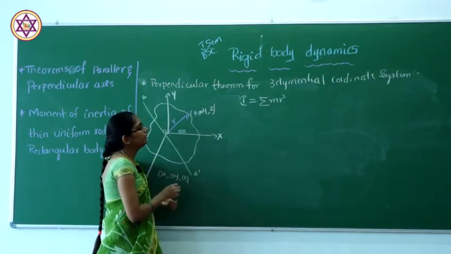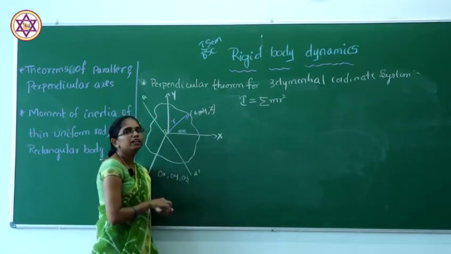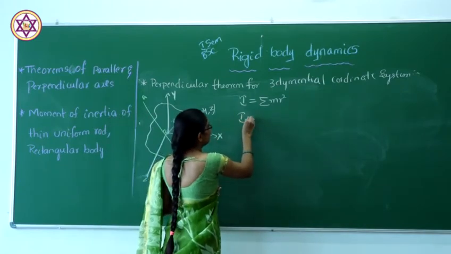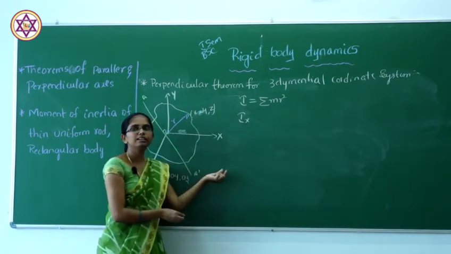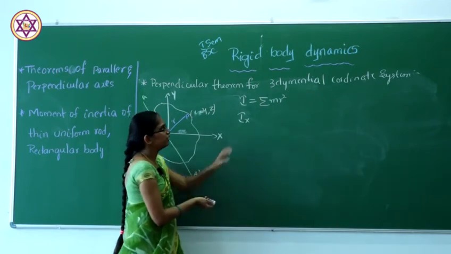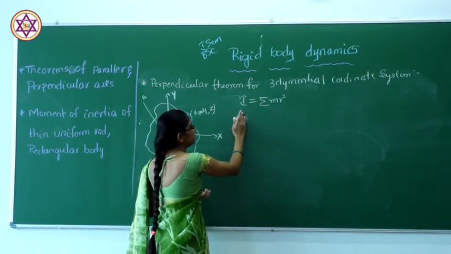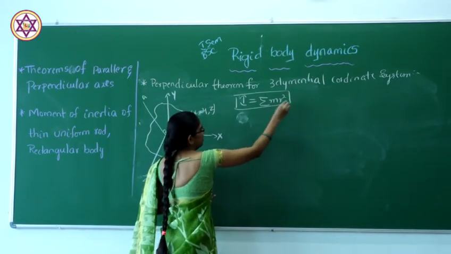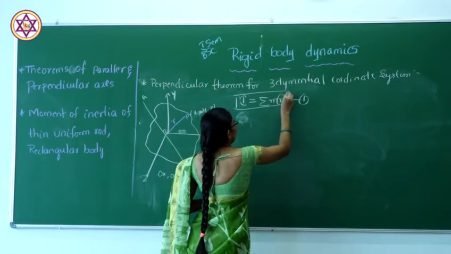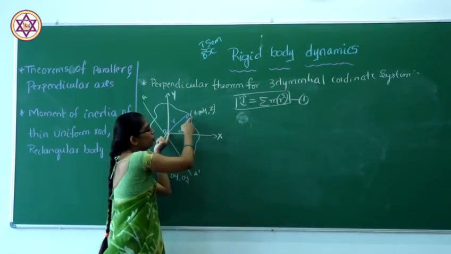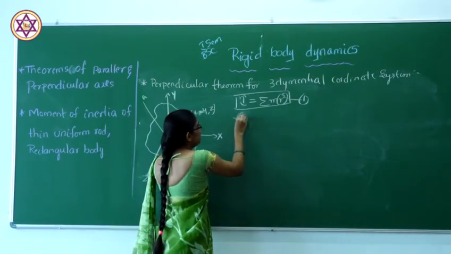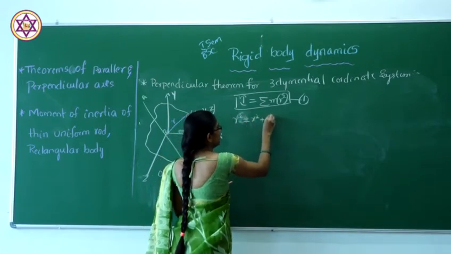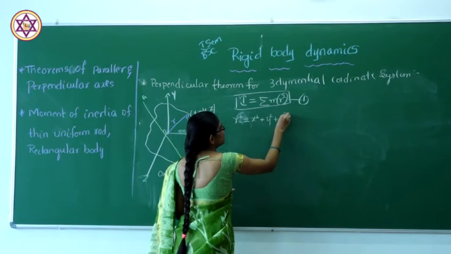Now, considering the three-dimensional Cartesian coordinate system, the distance from O to P gives r square equal to x square plus y square plus z square.